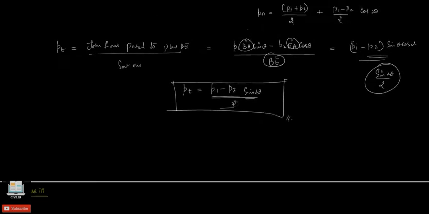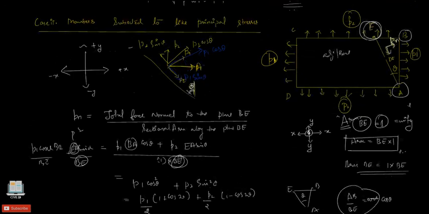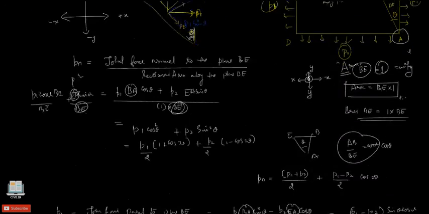The first one was the axial load case, and the second case is where there were principal stresses, say P1 and P2, acting over the body. Along with these stresses, P1 and P2, we have another shear stress that was acting on our element, that we are going to consider now.